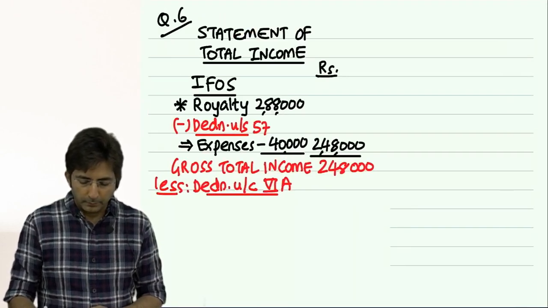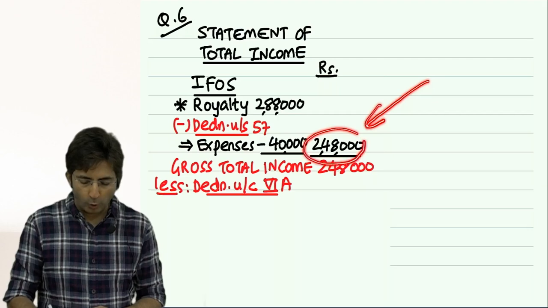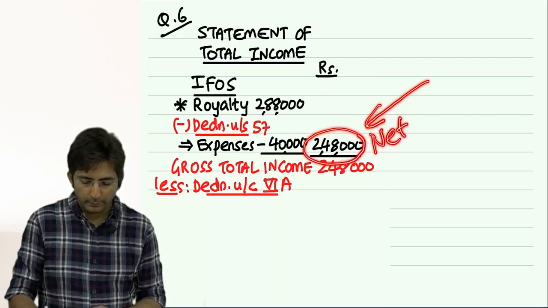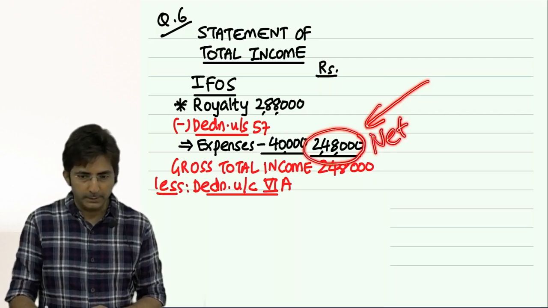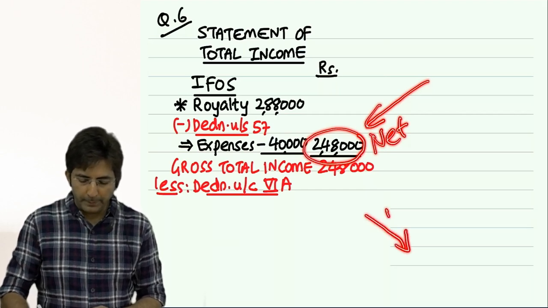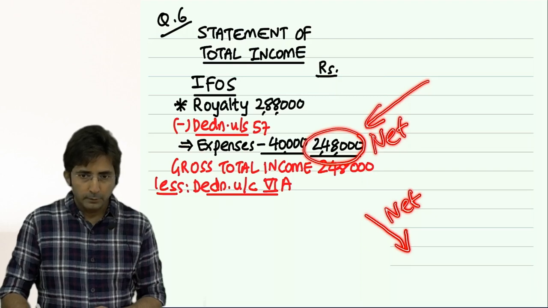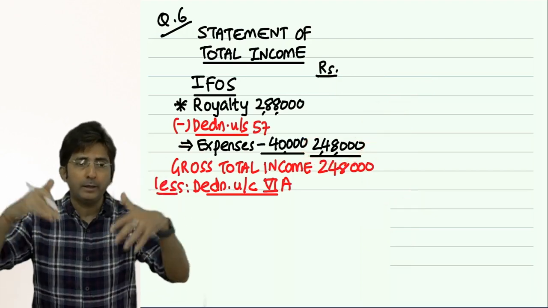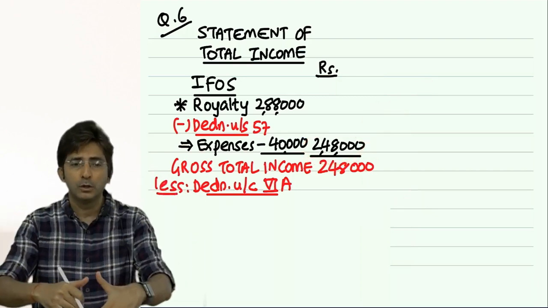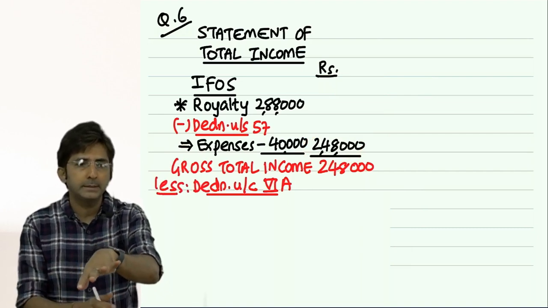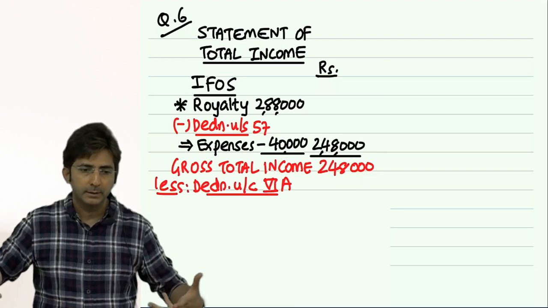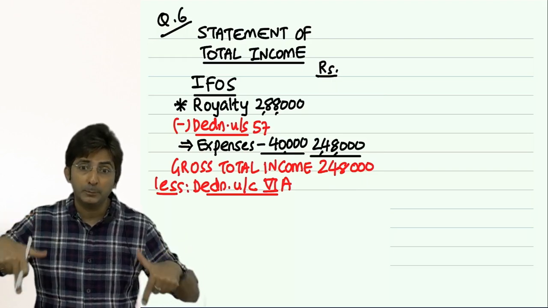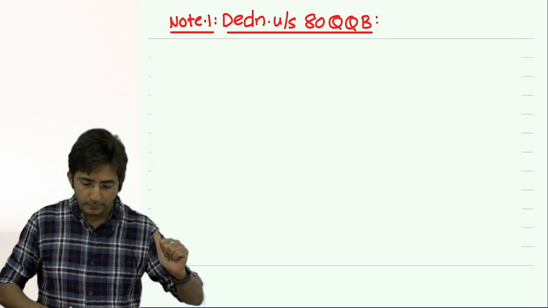Tell me, in the 5 heads of income, you have included gross royalty or net royalty? Net. Net of expense. So deduction will also be based on net amount. So when you include net royalty in the income from other source, obviously when it comes to minus, it will be minus on net basis. Here net means net of all expense. So see here, look here.